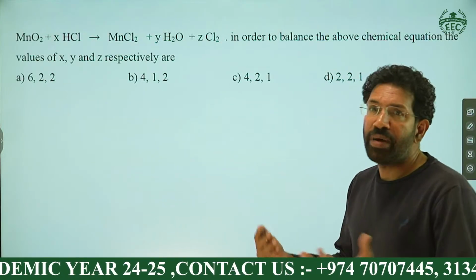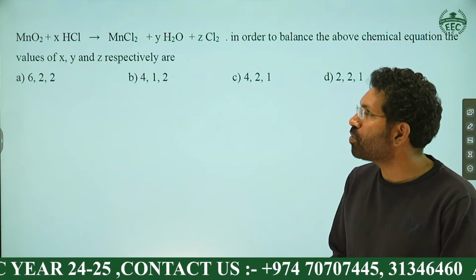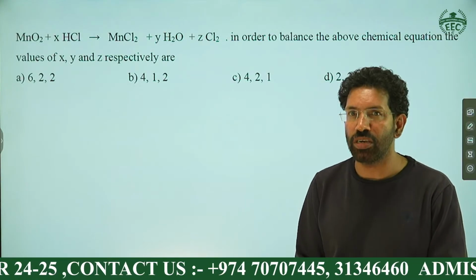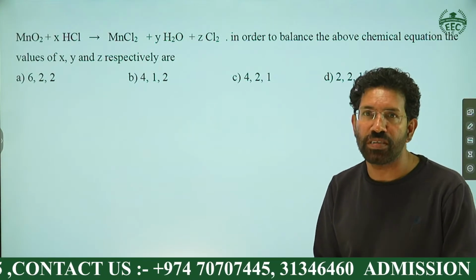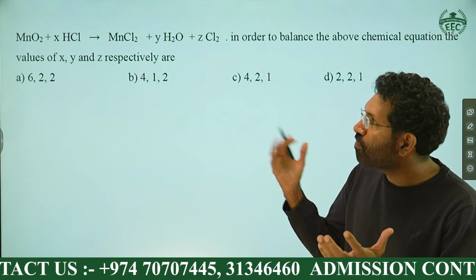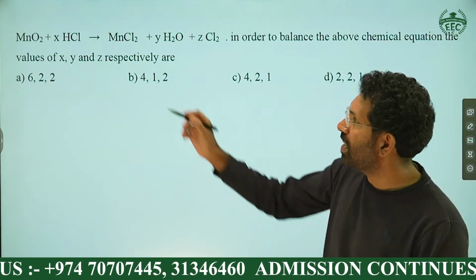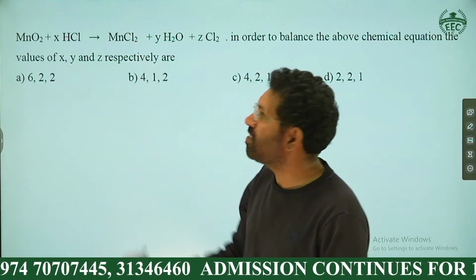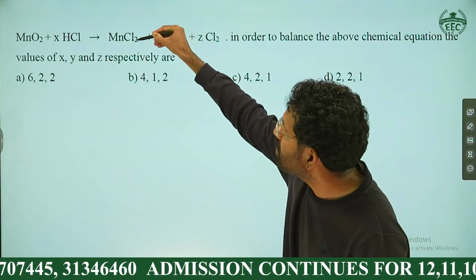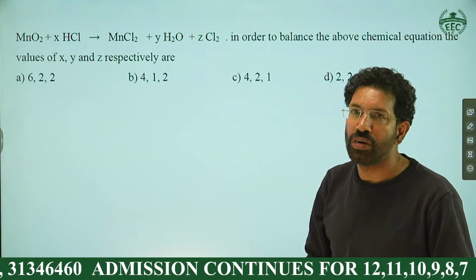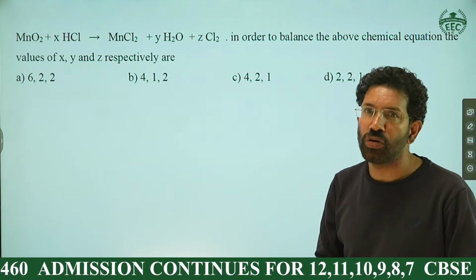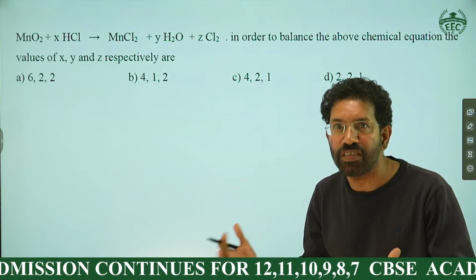Yes, this is a balancing of reaction. We know how to balance a chemical equation. I think this is an easy question. All of you got this answer. Tell me what coefficient you got. See, MnO2 plus XHCl giving MnCl2 plus YH2O plus ZCl2. You know the rules of balancing we already discussed in the class.